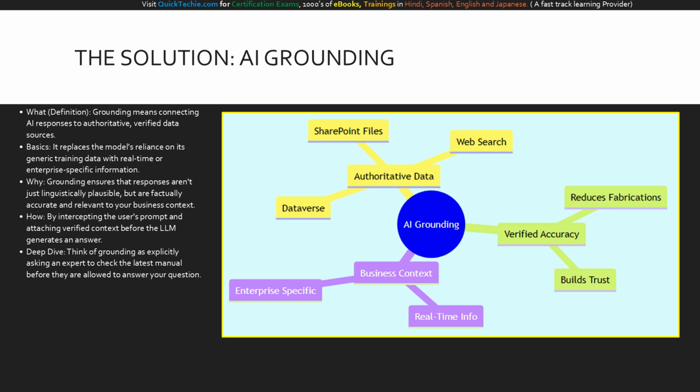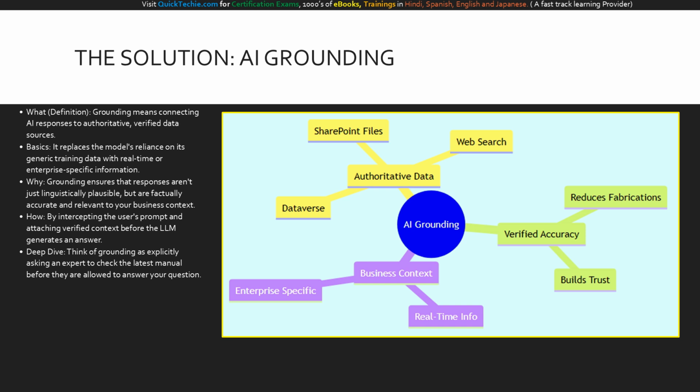How do we achieve this? We technically intercept the user's natural language prompt and attach verified context to it before the large language model ever sees it. For our deep dive, I want you to use a simple analogy. Think of grounding as telling a brilliant expert that they must read your company's latest manual before they are allowed to open their mouth and answer a customer's question.